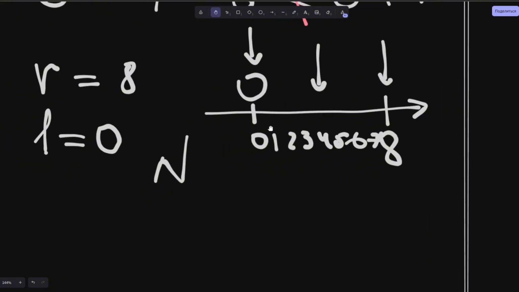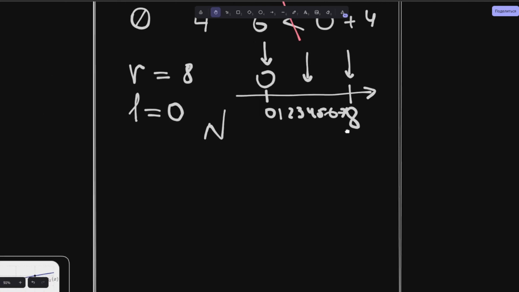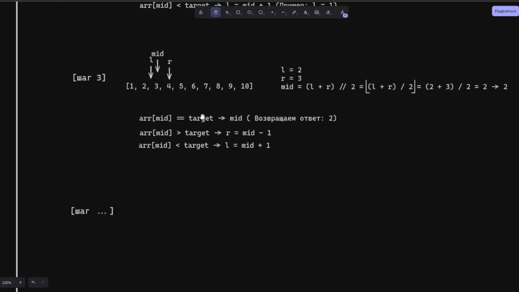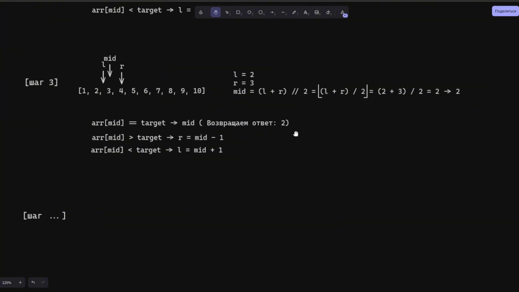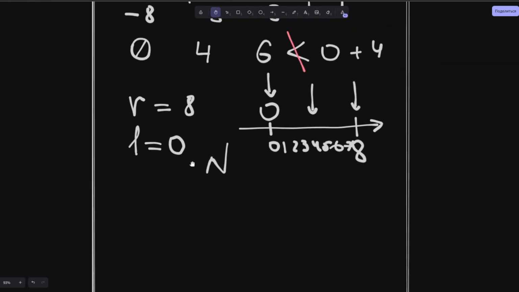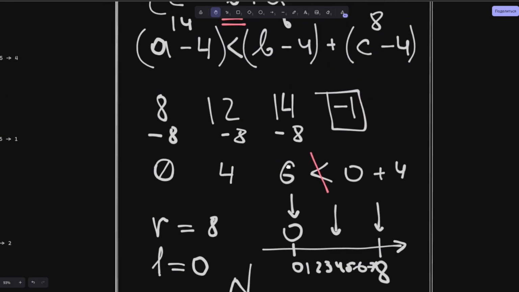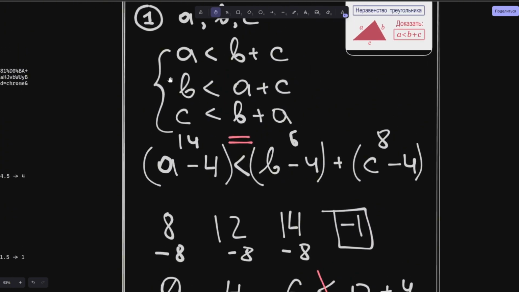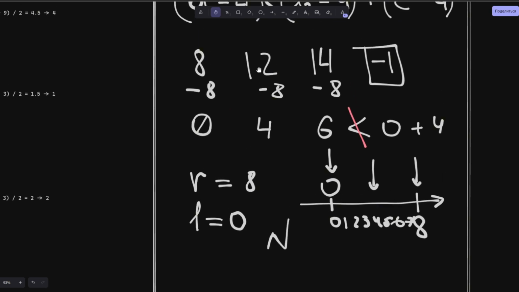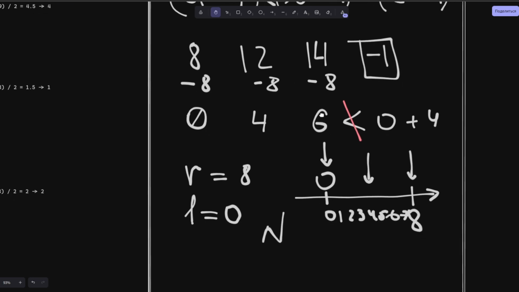But we will no longer compare with some target element, as was written in our theoretical part, because we do not have a specific element that we want to find, and we want to find such an element where the inequality does not hold. Therefore, we will compare to ensure that all given conditions are met. To simplify this, we will sort our array in ascending order, because our first element could be, for example, 14, the second one 12, the third one 8, or 8 could be in the center, with 14 on the left and 12 on the right, or 12 on the left and 14 on the right, and 8 in the center. So, there can be several different variations.